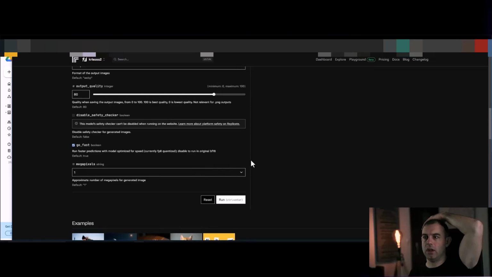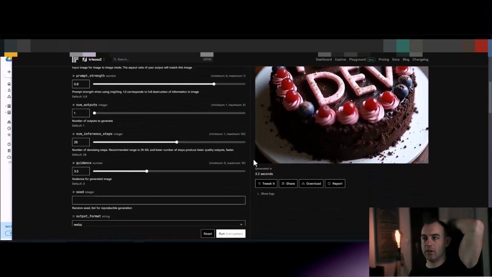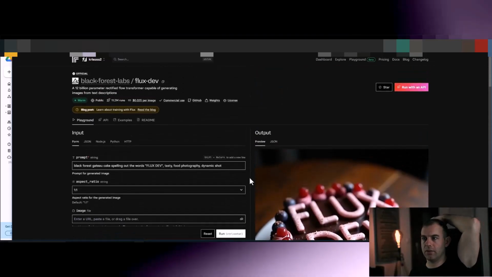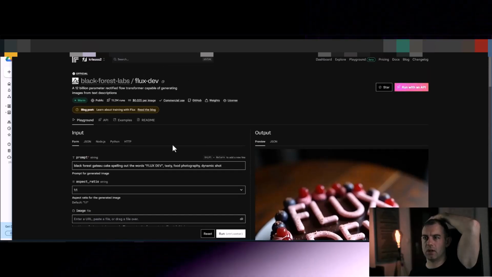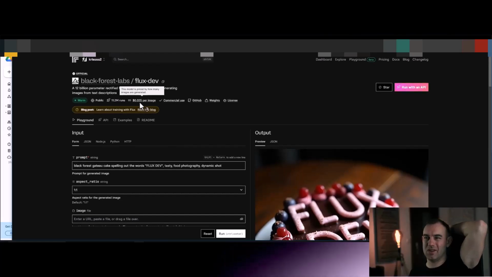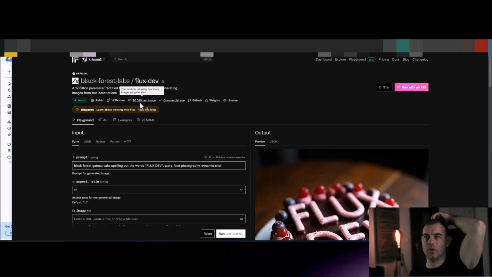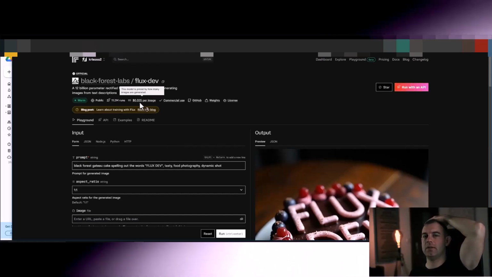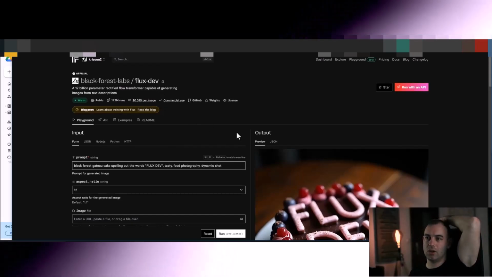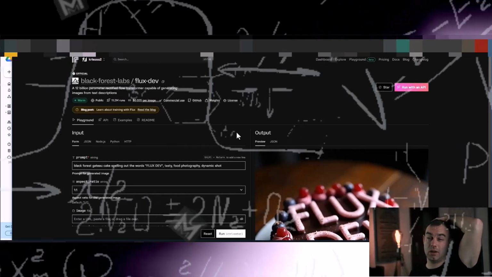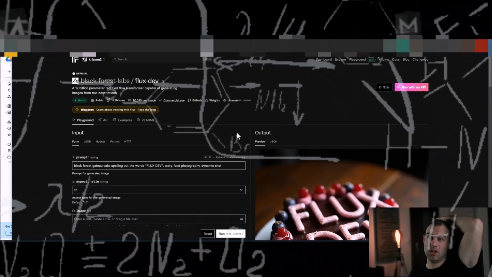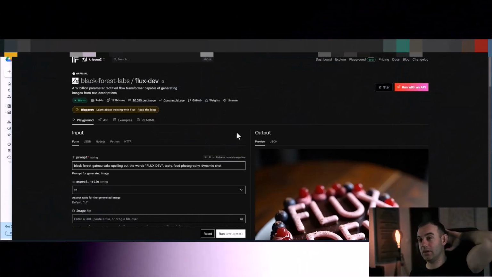I believe the rendering of one image using Replicate and the FluxDev model was something like, oh, there we go, 0.025. So 2.5 cents. So you can generate 2 of those images and that will cost you 5 cents.